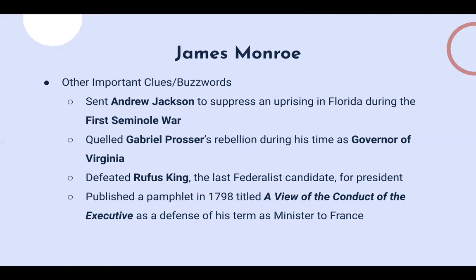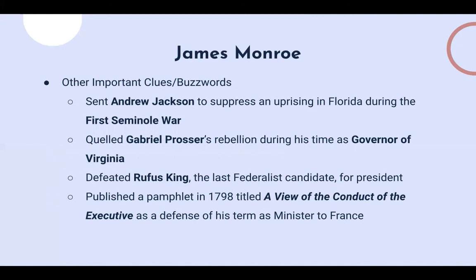Another important event that occurred during Monroe's presidency was the rebellion that was led by Gabriel Prosser, and actually this rebellion tried to kidnap Monroe at some point, but he was able to suppress the rebellion. And actually, I misspoke. I said that this occurred during Monroe's presidency. It was actually during the time when he was the governor of Virginia. So this rebellion took place when he was the governor of Virginia, and they almost actually kidnapped Monroe, but they were able to suppress the rebellion.